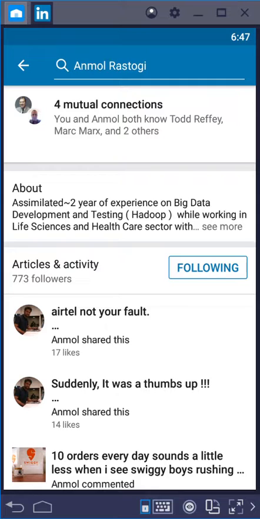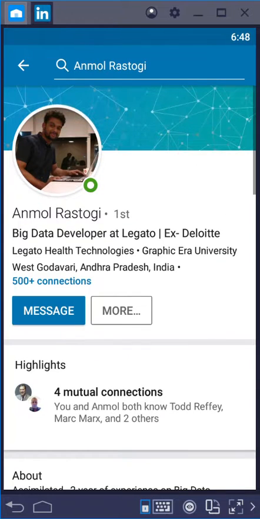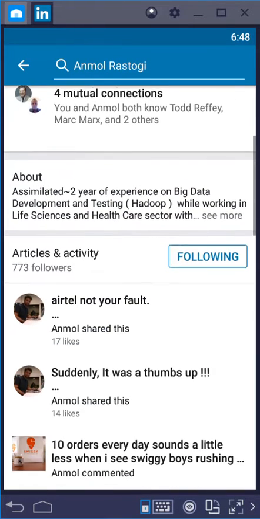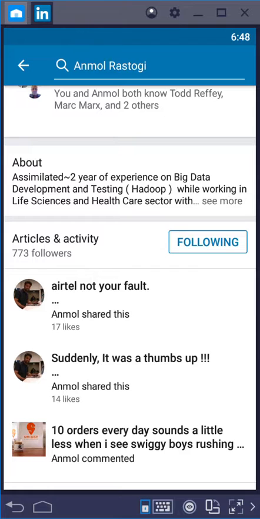We've got 3 short lines of text. It's about 150 characters. Don't miss your about. And you're talking about big data again. Development and testing Hadoop, okay. While working in life sciences sector, okay. But that's something you could put up in here. In life sciences, health. I see the word health in the name of the company. So I get that, but I want to know what makes you great. I want to know why big data. I want to know what big data can do for me, what you can do for me.